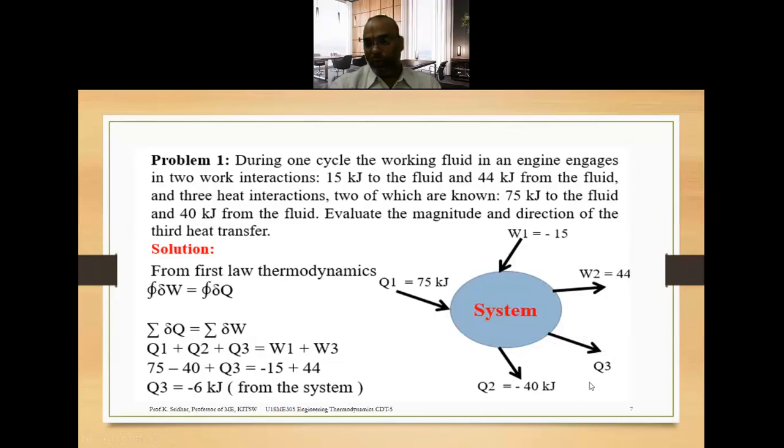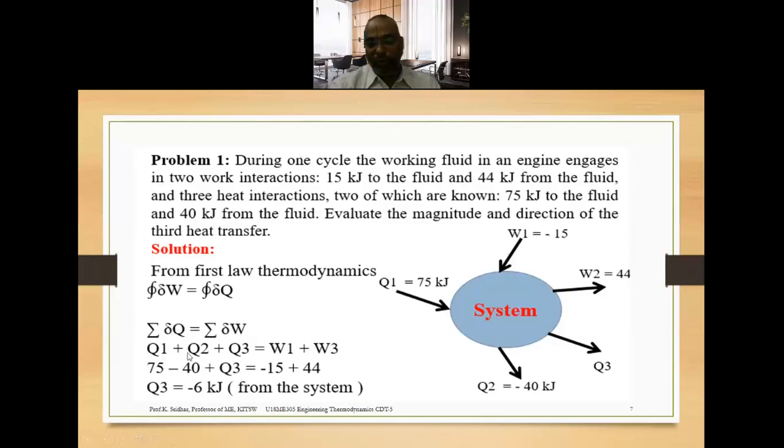So we have to find Q3. He has clearly said that it is a cyclic process, one cycle. How can we define the first law of thermodynamics for a cyclic process? The cyclic integral of delta Q is equivalent to the cyclic integral of delta W, that is, the summation of all heat interactions equals the summation of all work interactions.